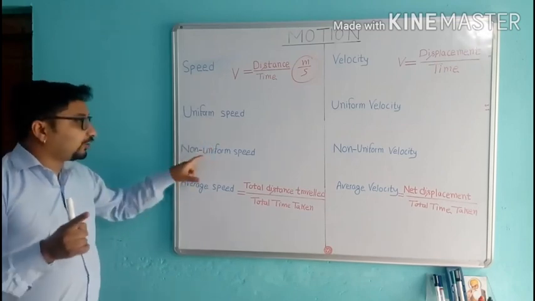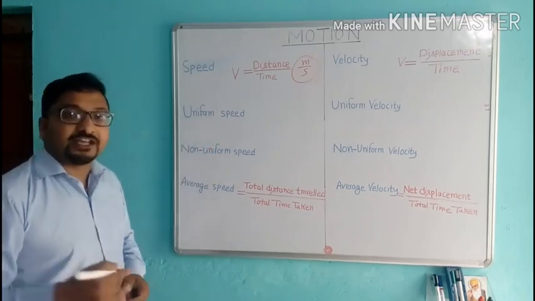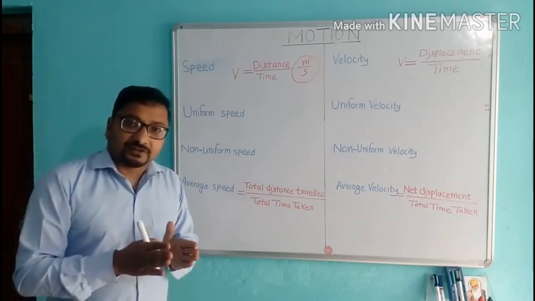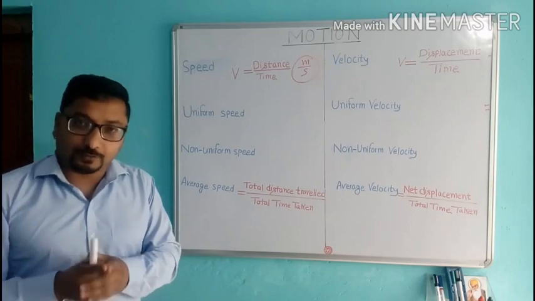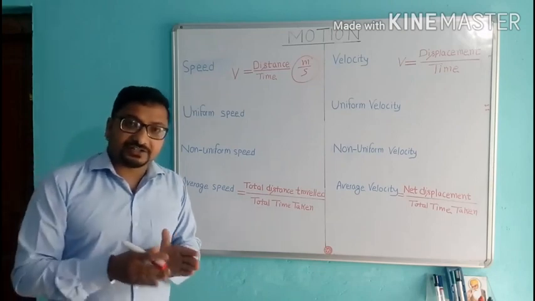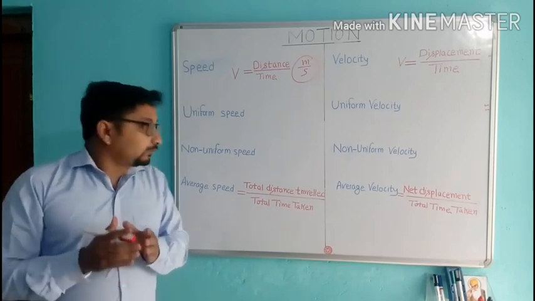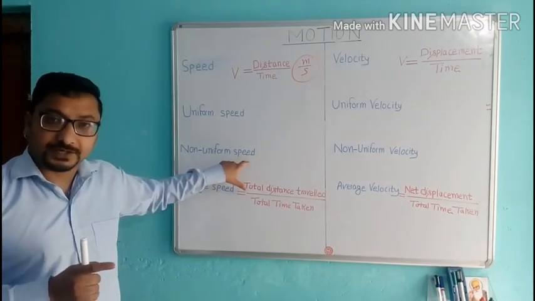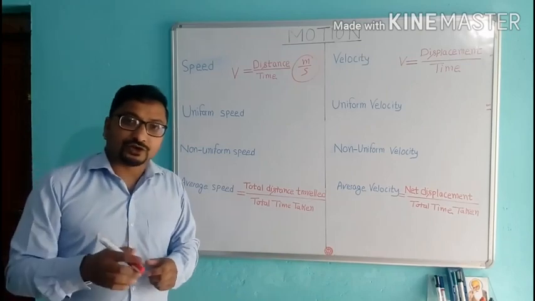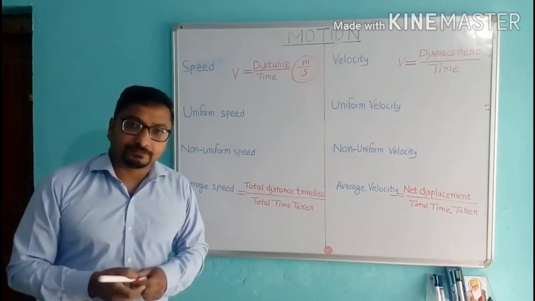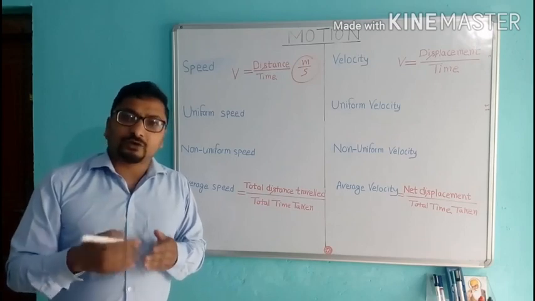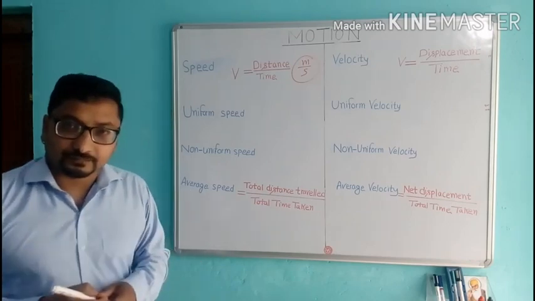Okay. Now next, non-uniform speed. You can say variable speed. When an object covers unequal distances in equal time intervals, that means the object is moving with non-uniform speed. For example, motion of a car in a traffic jam. We can't say anything about the motion of the car in the traffic jam.